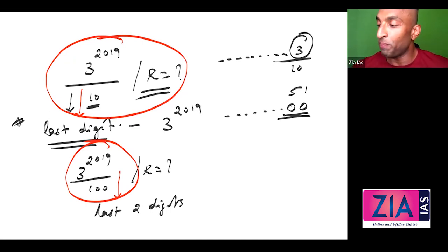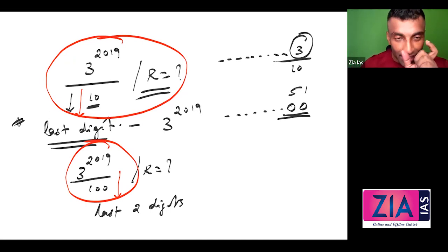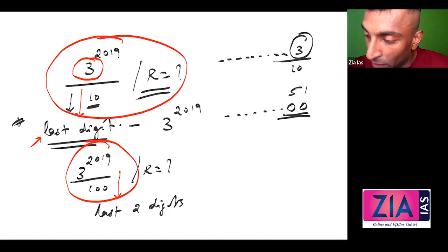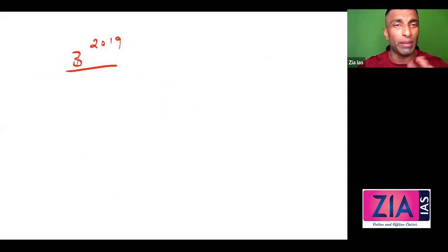Now, one more thing, guys. This is again very important. If you need to find the last digit, you just need the last digit of the number. If you're getting a question like this, what is asked is 3 raised to 2019, I want to find the last digit. Now forget about divide by 100 and remainder and everything. Divided by 10, remainder is last digit for me. So 3 raised to 2019, last digit.